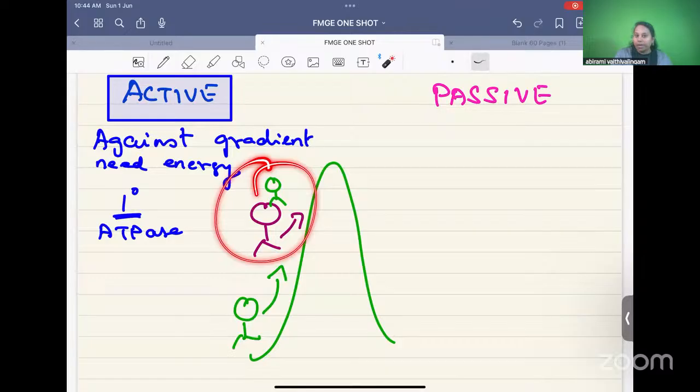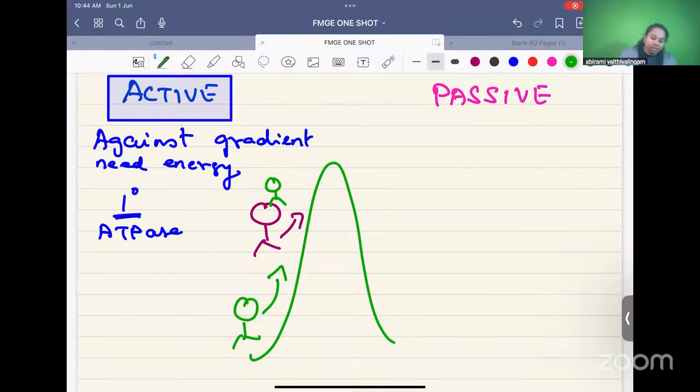Both of you require energy, but it is not Siddhi's primary ATP. It is the friend's energy. If you use your friend's energy, somebody else's energy, it is called secondary active transport. Most of the time, the friend is sodium only. Along with sodium, secondarily, if any substance is transported, this is called secondary active transport.